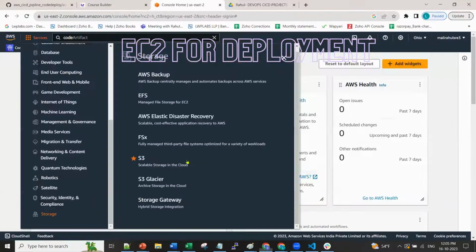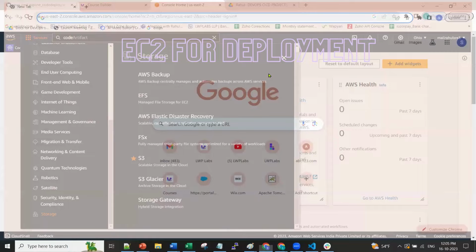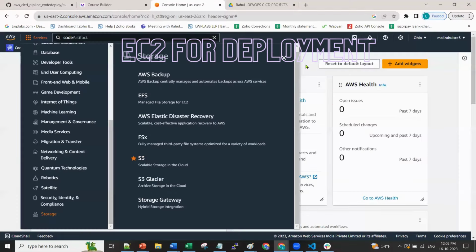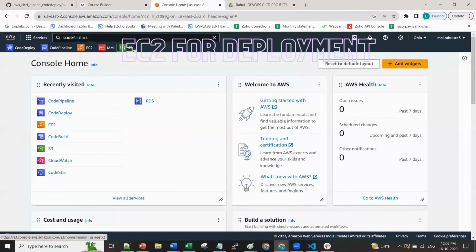So how many services did we mention? CodePipeline, CodeDeploy, EC2, S3, IAM. Bookmark all of these so that you know this many services you have to use. When you bookmark, these things will show up. All of you can do this.